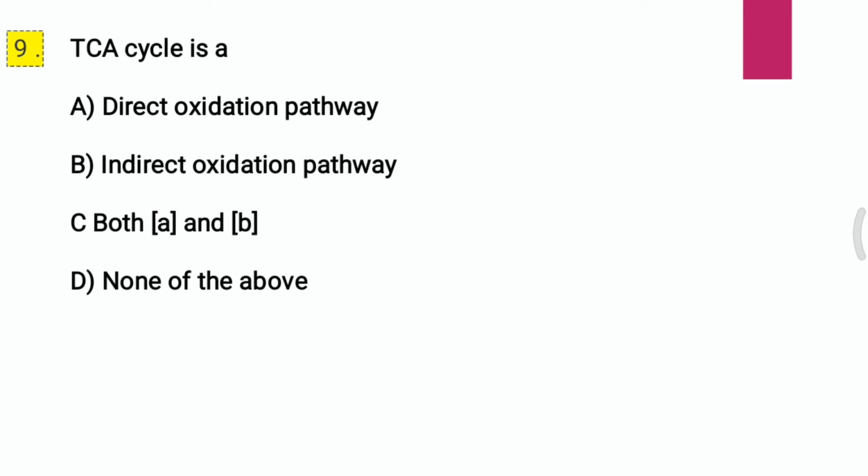Question 9. TCA cycle is: A, direct oxidation pathway; B, indirect oxidation pathway; C, both A and B; D, none of the above. TCA cycle is, and the correct answer is B, that is indirect oxidation pathway.